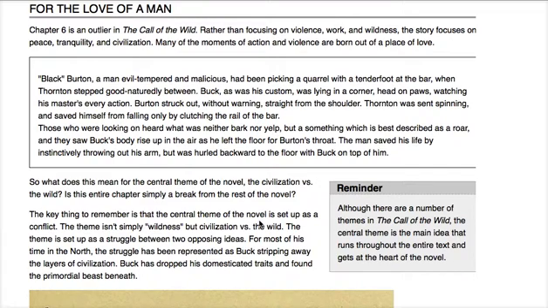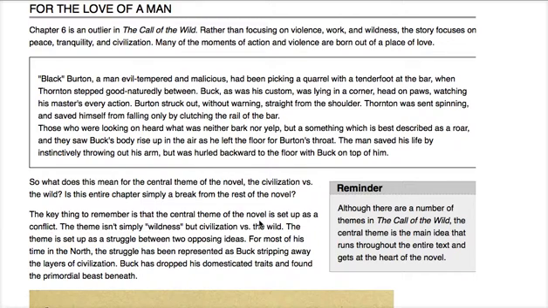So here's an excerpt from chapter 6. Black Burton, a man evil-tempered and malicious, has been picking a quarrel with a tenderfoot at the bar when Thornton stepped good-naturedly between. Buck, as was his custom, was lying in a corner, head on paws, watching his master's every action. Burton struck out without warning, straight from the shoulder.